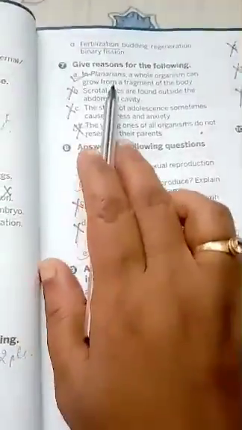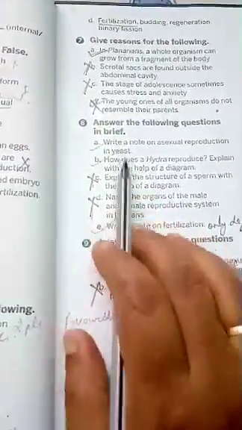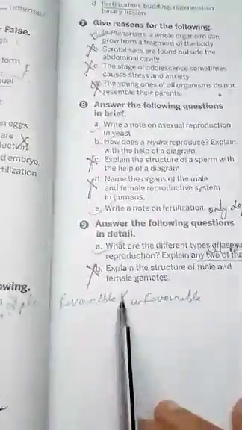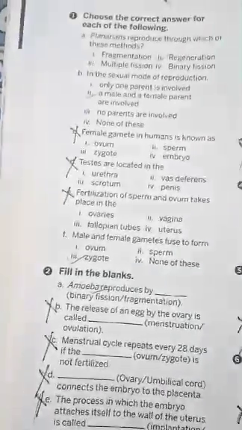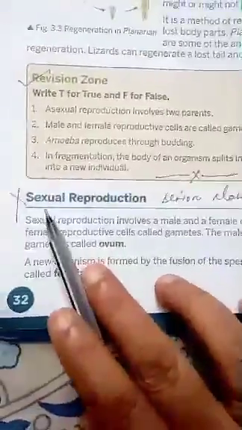Now children, in your copies you have to write down define, differentiate, choose the odd one, give reason only one. This question two. This question only one. And the ones which I have cancelled, you also please strike them out in your book. Please don't write those, because those all are included in the sexual reproduction part, which we have not covered in this class. That one we will do in our senior classes. Please strike out from here.